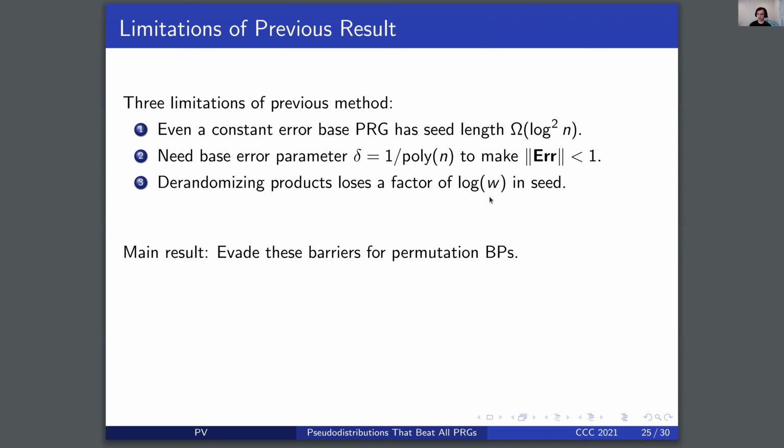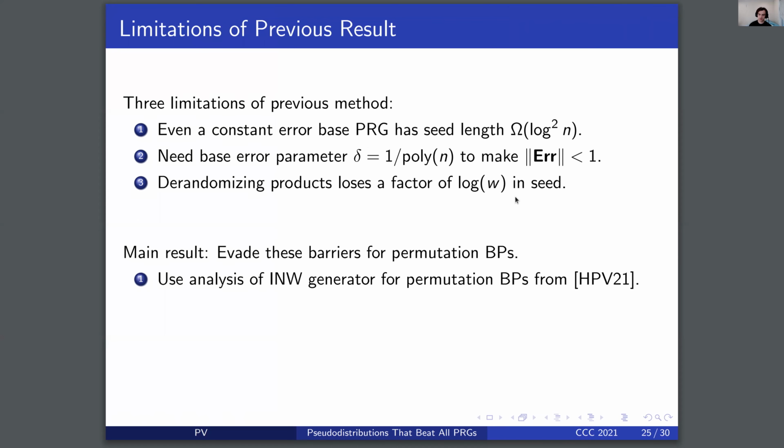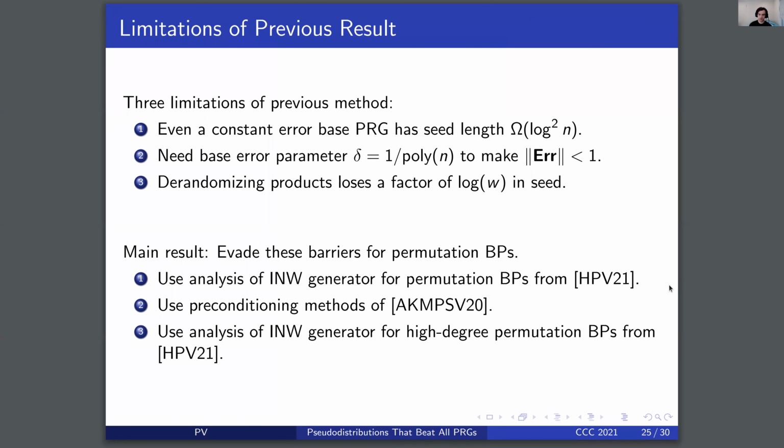Our main result is to evade these barriers for permutation branching programs. First, we use an analysis of the INW generator for permutation branching programs from Pyne and Vadhan. Second, and this is the most involved part of our construction, we use preconditioning methods from Ahmadinejad, Kelner, Murtagh, Peebles, Sidford, and Vadhan. And third, we use an analysis of the INW generator for high-degree permutation branching programs. Now we'll discuss the first two of these modifications.